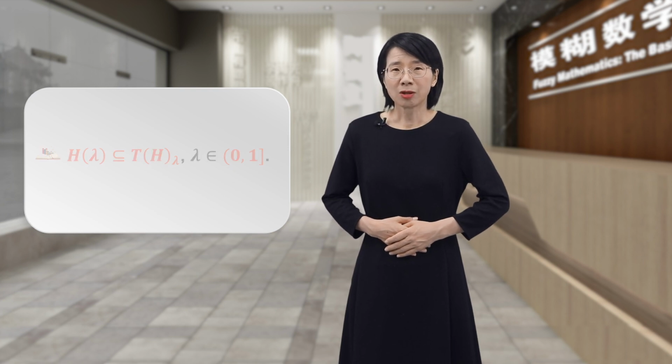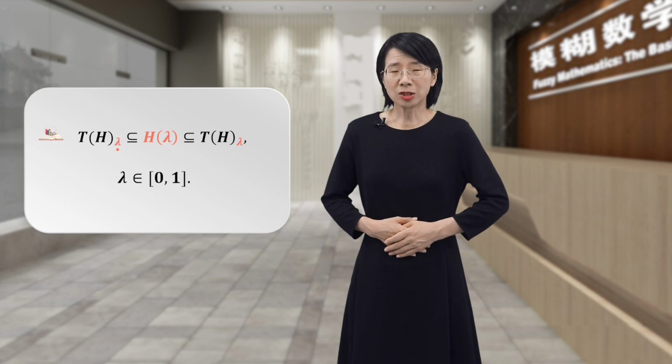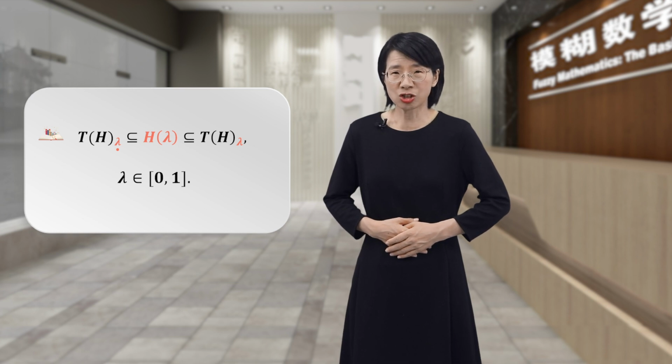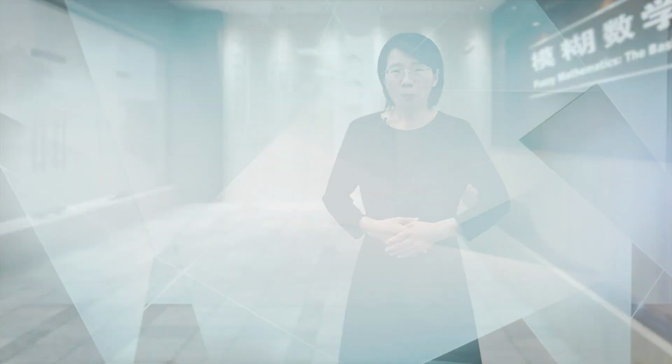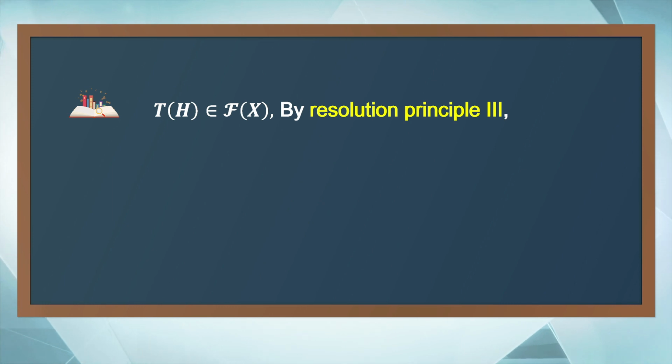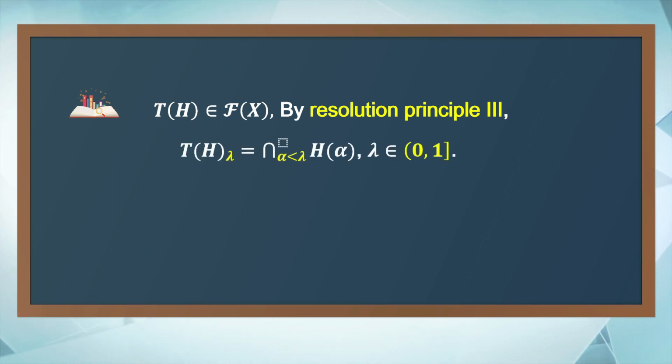Now we have shown that T of H is a fuzzy set, and H of lambda is between the strong cut and the cut of the fuzzy set T of H at level lambda for all lambda in the closed interval from 0 to 1. By resolution principle 3, if lambda is in the interval from 0 to 1, excluding 0, then the cut of T of H at level lambda is the intersection of H of alpha, alpha less than lambda.